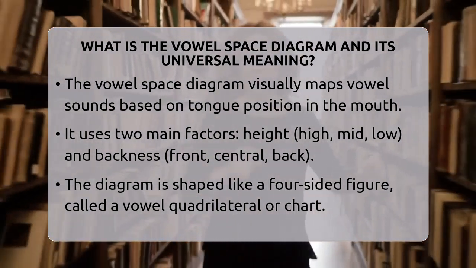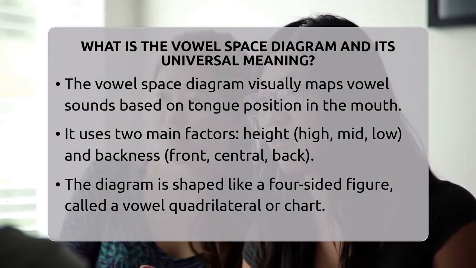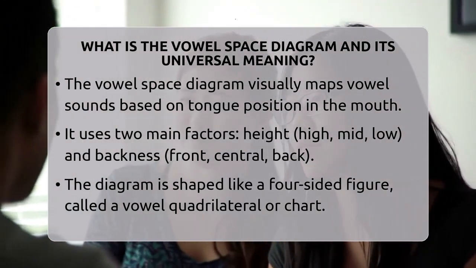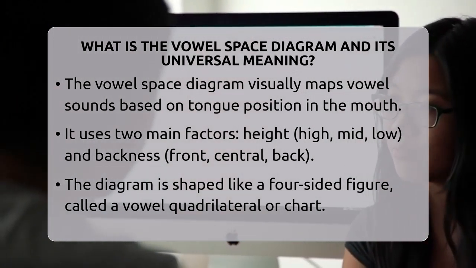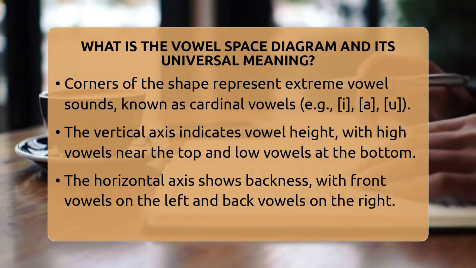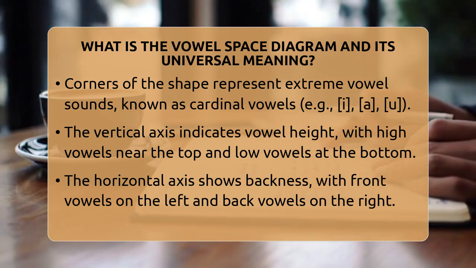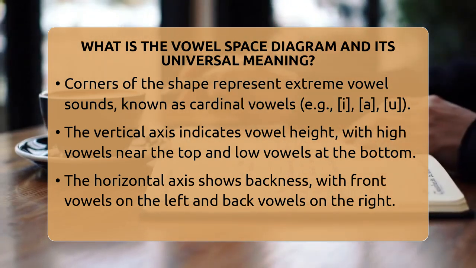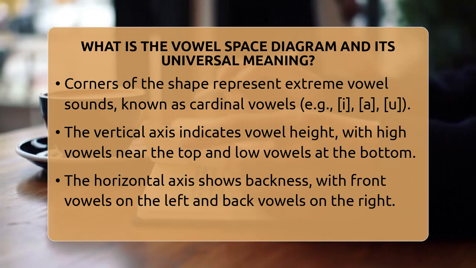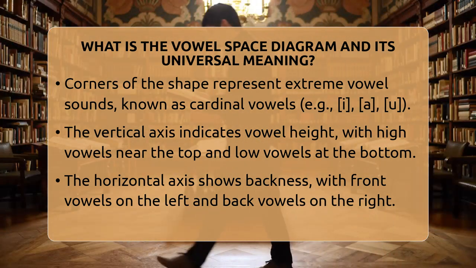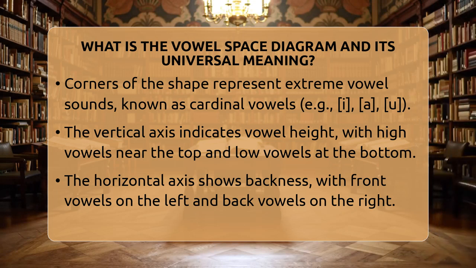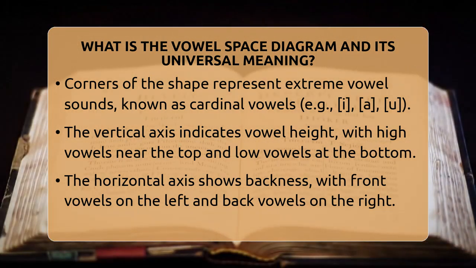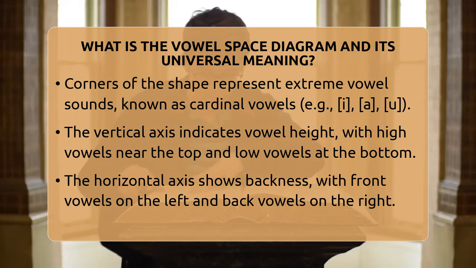how words are pronounced. At the corners of this shape are the most extreme vowel sounds, called cardinal vowels. These include sounds like I as in see, A as in father, and U as in food. These vowels mark the outer limits of what your mouth can do when making speech sounds. The fourth corner varies depending on the language but is usually a less extreme vowel. Inside the shape, you find other vowels, each with their own symbol in the International Phonetic Alphabet.